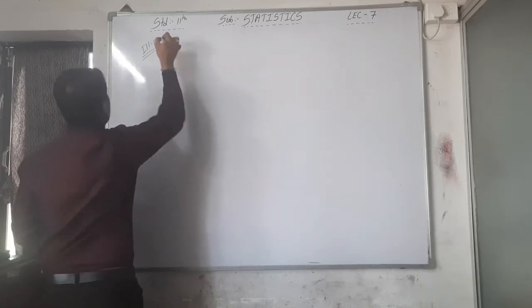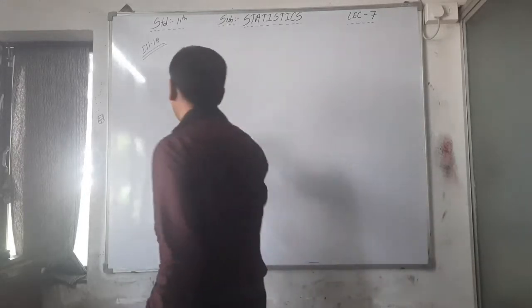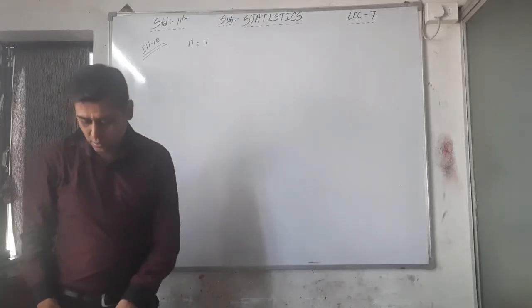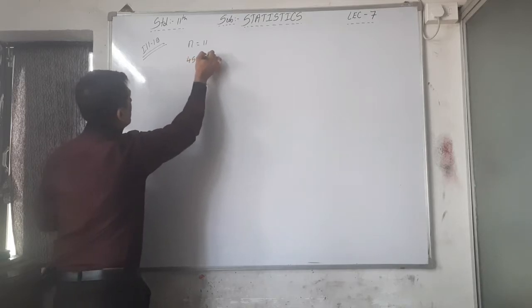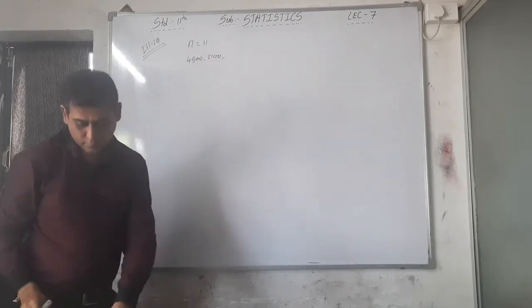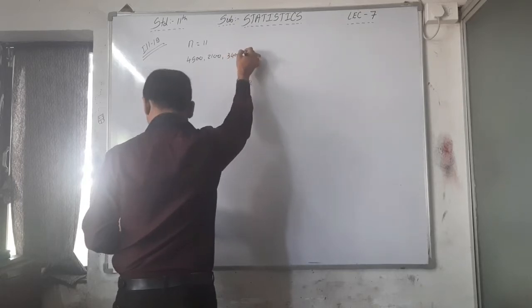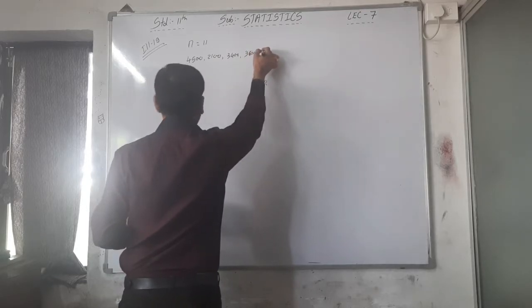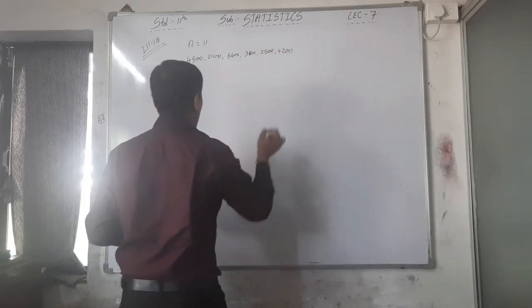Illustration number 19. See, there are 11 employees, so here n is equal to 11. It is given. Now the salary is given, that is 4500, 2100, 3400, 3600, 2500, 4200 and 1500.